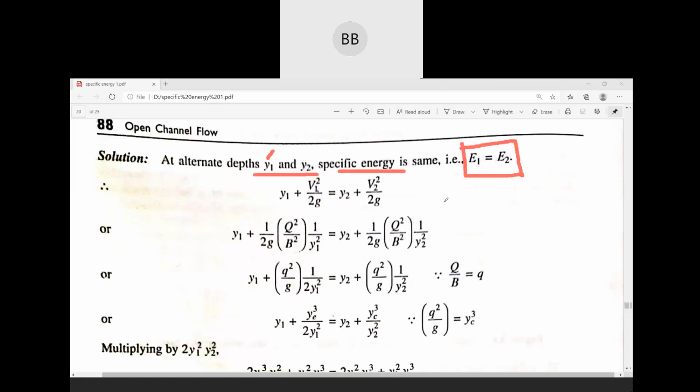Now specific energy, if you remember, has only two components. One is your pressure head and one is your kinetic energy head, that is v square by twice g. So here, if we write the expression for E1, it will be y1 plus v1 square by twice g. And for E2, it will be y2 plus v2 square by twice g.